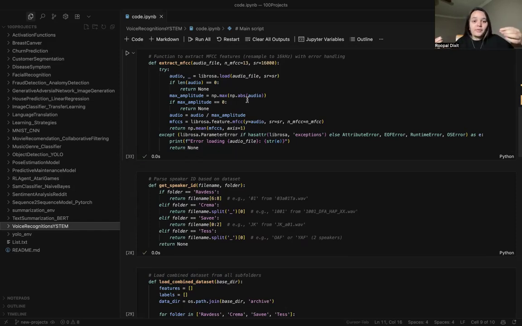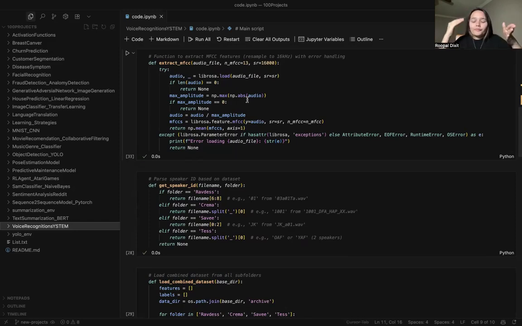And it computes the mean of the MFCCs across the time frame, so if the audio is 30 seconds, it will calculate a fixed-length feature, maybe 13 values per audio file, and understand that this audio file depends on these 13 features and how they are related. And it will handle the errors as well.